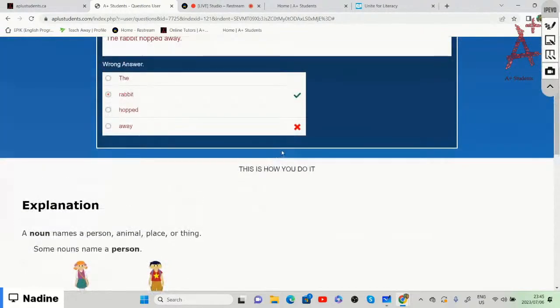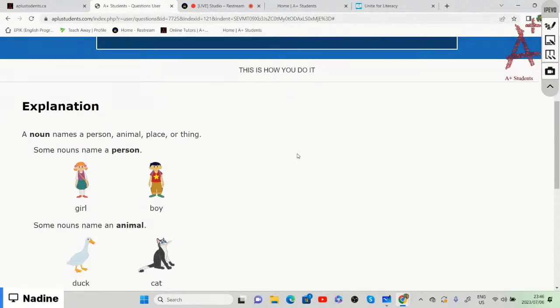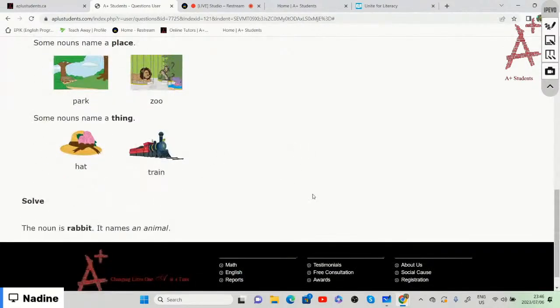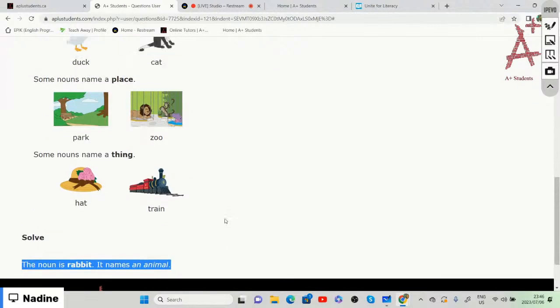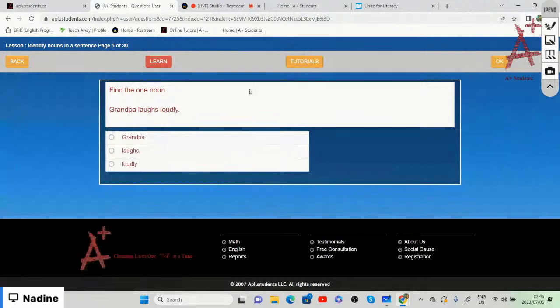So once again, if ever you make a mistake, remember it will take you back to the tutorial page and it will give you a description or an explanation of what either a noun is or whatever the specific lesson is about. And it will also give you the correct answer. Like, for example, the noun is a rabbit and it names an animal, right? So in this case, the rabbit hopped away, right? Which means that noun is a rabbit and it names an animal, right? So if you have that, then well done.